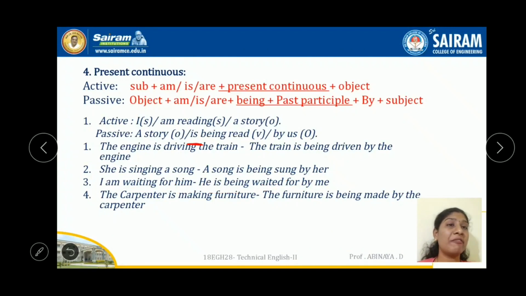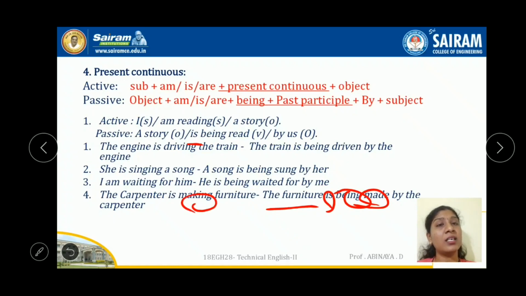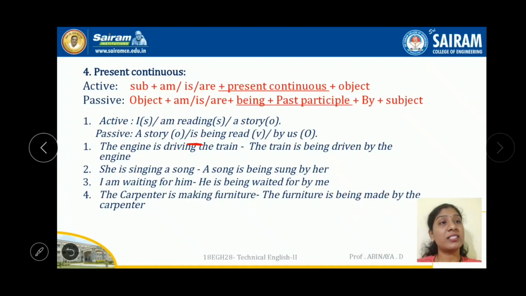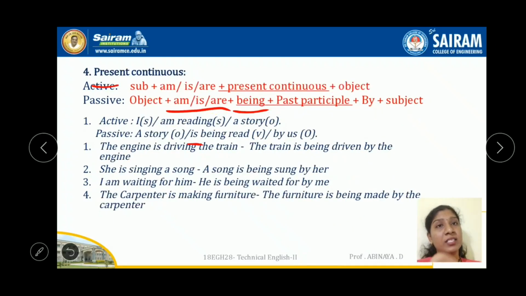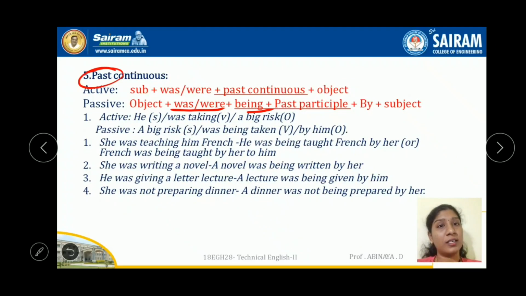The carpenter is making furniture. So the furniture is being made, the past participle form of make, by the carpenter. Whenever you go for continuous tenses, either present or past, go for being with the auxiliary verb. If it is present continuous, use the present auxiliary verb. If it is past continuous, use the past auxiliary verb. We have seen the present continuous tense. Let's see the past continuous tense: here we use am, is, are plus being, and was, were plus being. That's it. The rest of the changes are the same.